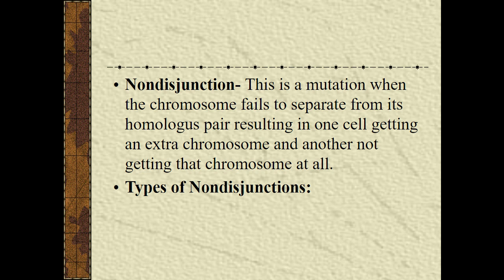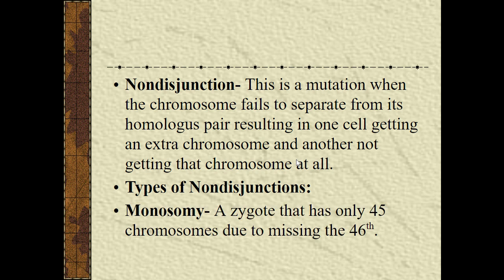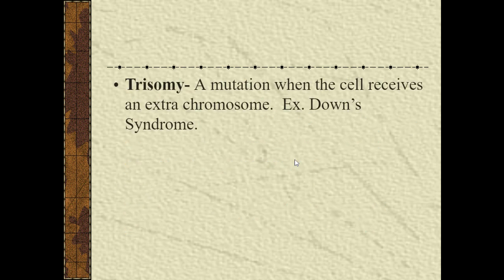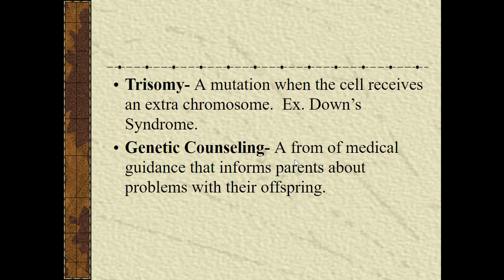Nondisjunction is the mutation when a chromosome fails to separate from its pair. Then you have monosomy, missing a chromosome from the 46. Trisomy is when you get an extra chromosome, like Down syndrome. Genetic counseling is a form of medical guidance that informs parents about these problems.